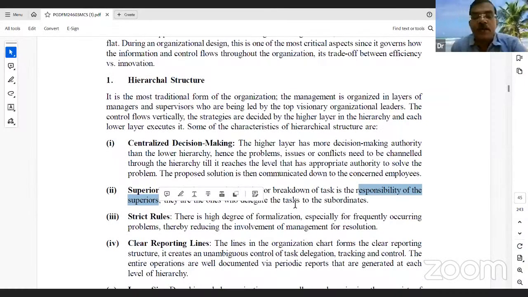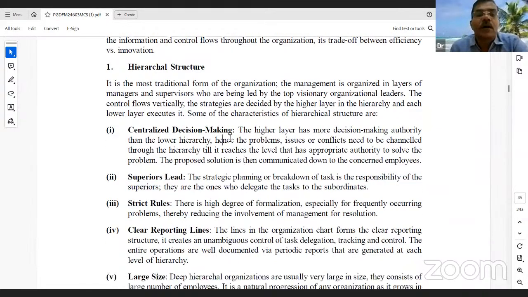If anything happens in this commerce department, the organization can decide strict rules for formalization, especially for frequently occurring problems. How to solve a problem? What are the rules and regulations?